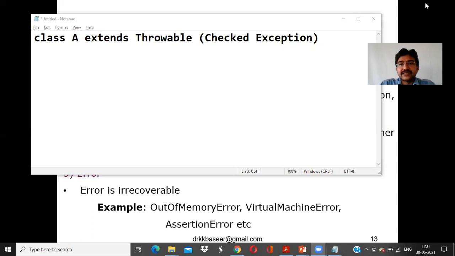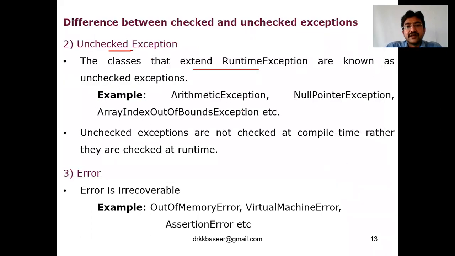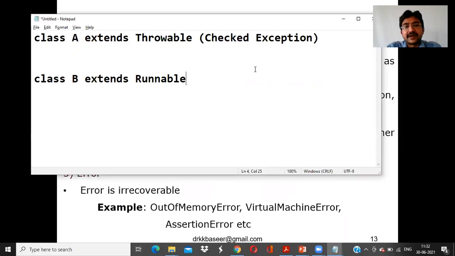Any class which extends throwable is checked. Say for example, class B extends runtime exception. Here it is clearly saying this. This is the point.